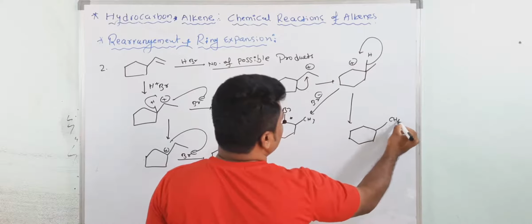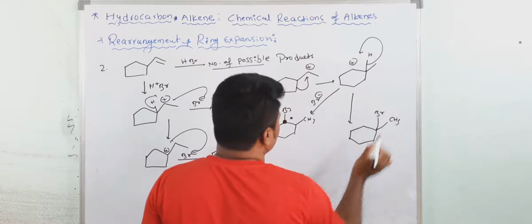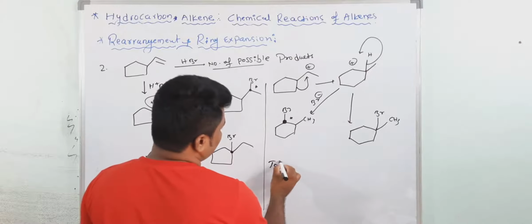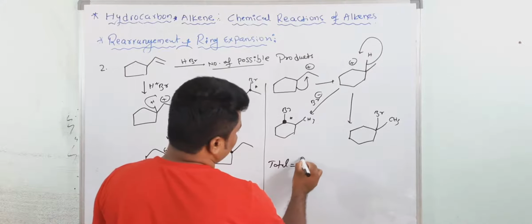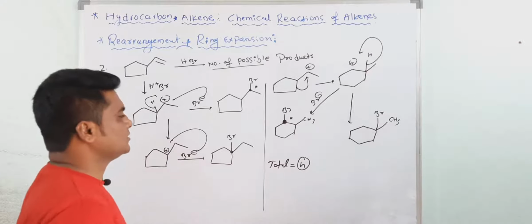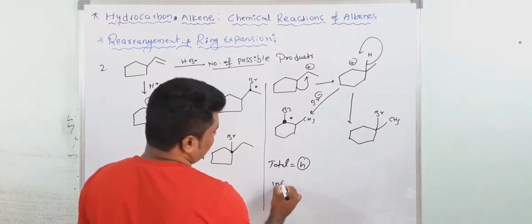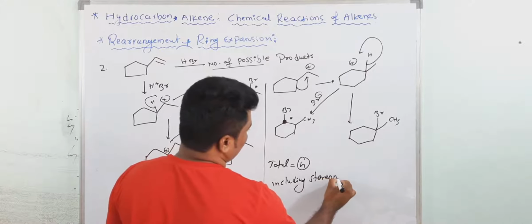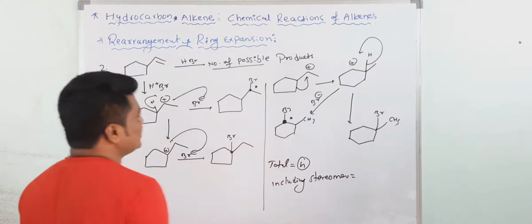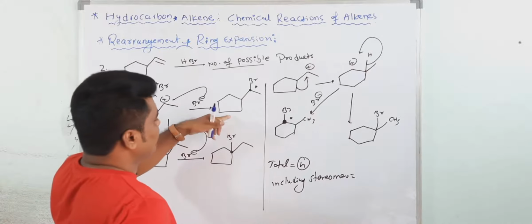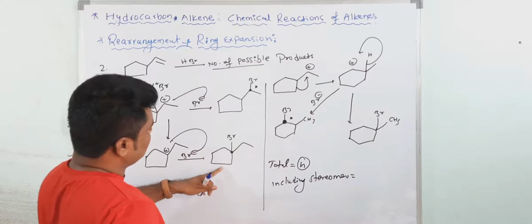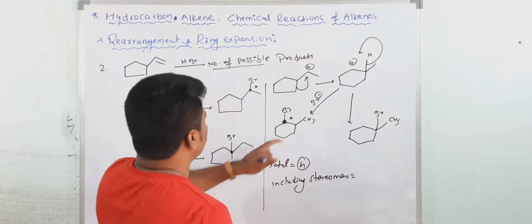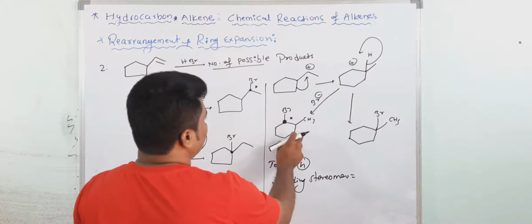So now CH3. Now here Br. So total 2 6-membered rings, 2 5-membered rings. Total products, how many products are you getting? Total products are 4. But including stereoisomers, here see 2. Then again here only, it is not a chiral center, 2, 3, chiral center 2, 2, 3, 5, 5 and